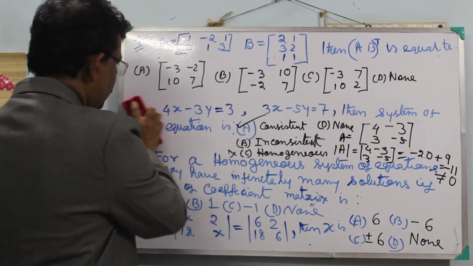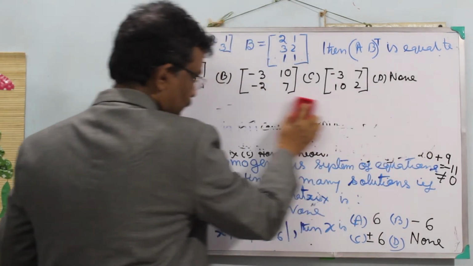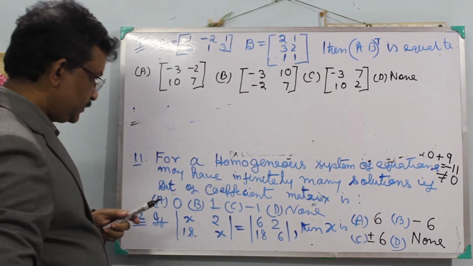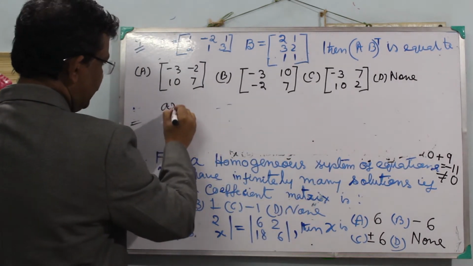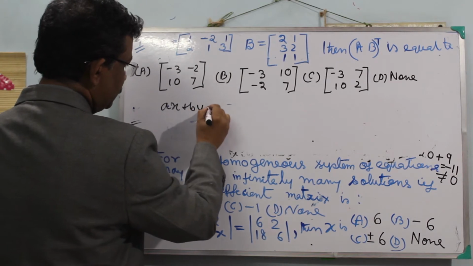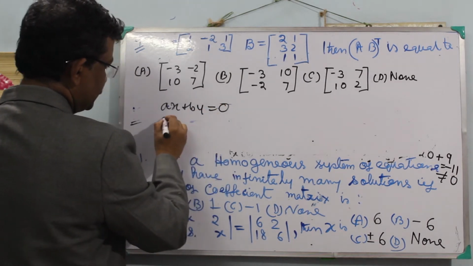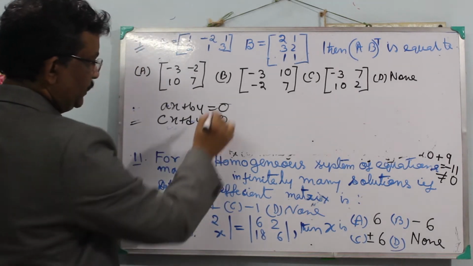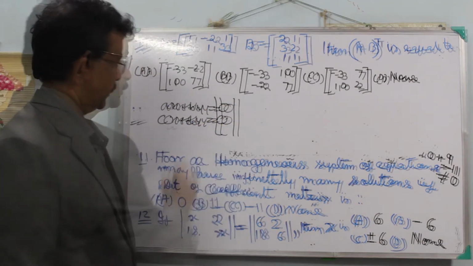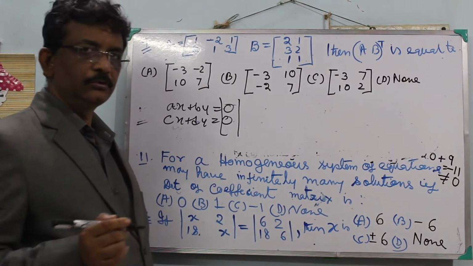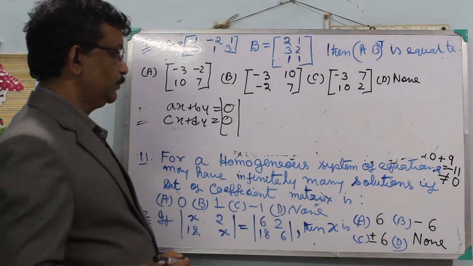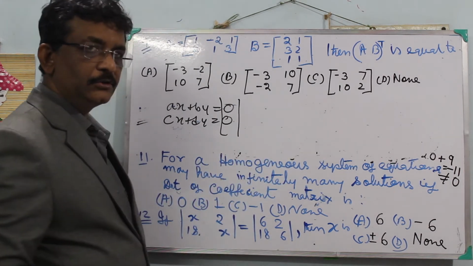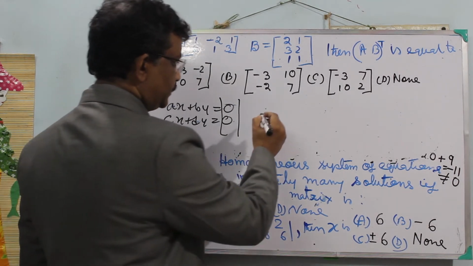I have already discussed the nature of homogeneous equations. A homogeneous equation would be like this: ax plus by equal to 0, cx plus dy equal to 0. So here you will always get 0. Now you know how to solve equations in unknowns x, y, z using the matrix method.